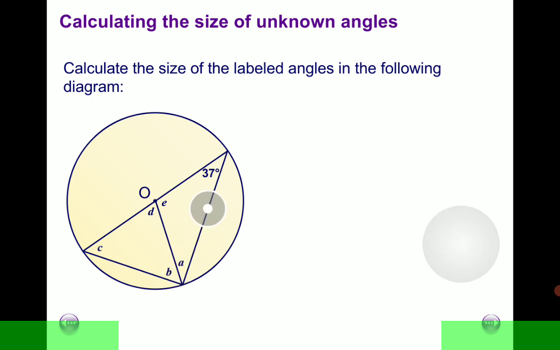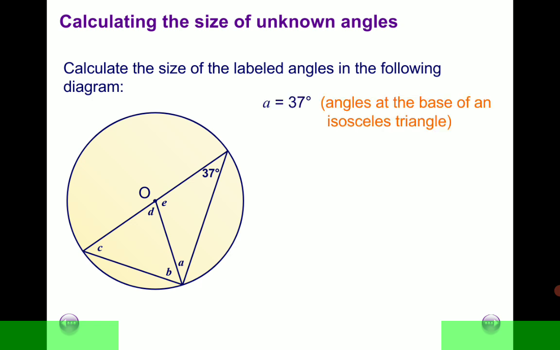All right, so the only information we know is that this angle is given to us as 37 degrees. So using it, we should be able to calculate angles A, B, C, D, E. There's a lot of doing, but I must assure you it's very easy to do if you remember the facts that we outlined earlier on.